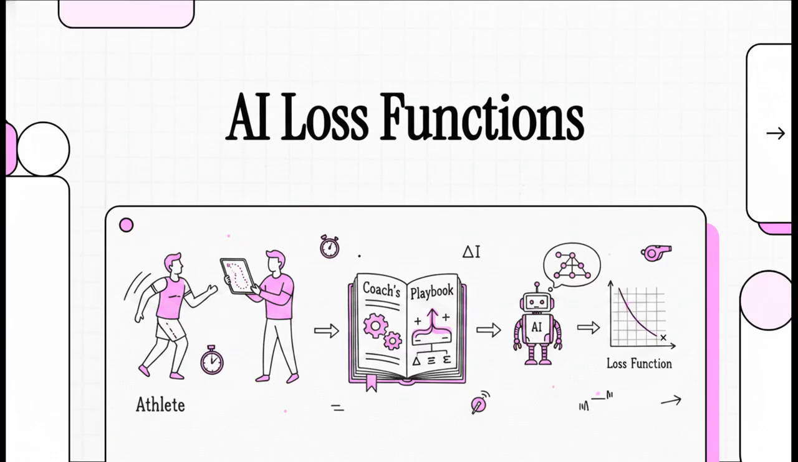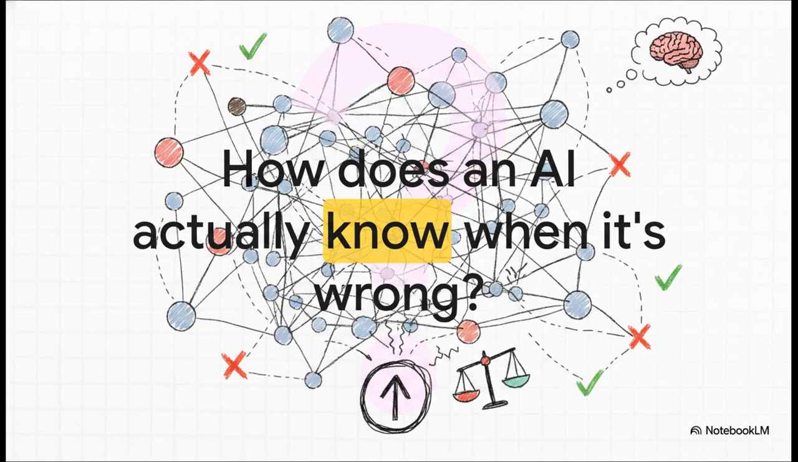Today, we're cracking open the coach's playbook to demystify the mathematical engine that actually drives machine learning, AI loss functions. But before we get into the heavy lifting of how these playbooks work, we really have to ask a foundational question. How does an AI actually know when it's wrong?